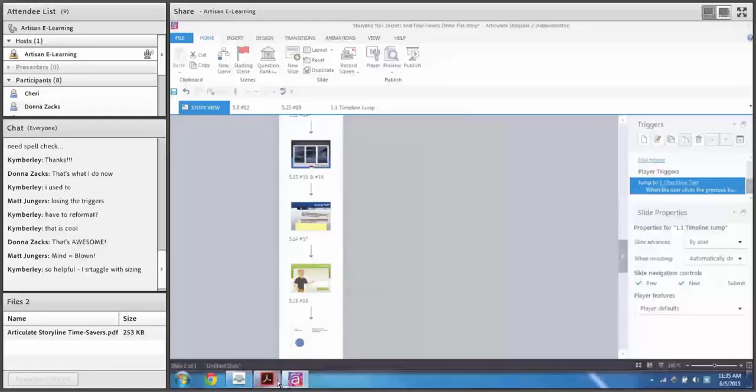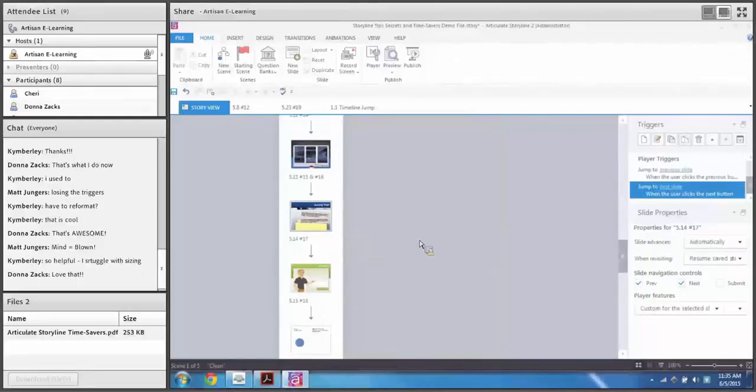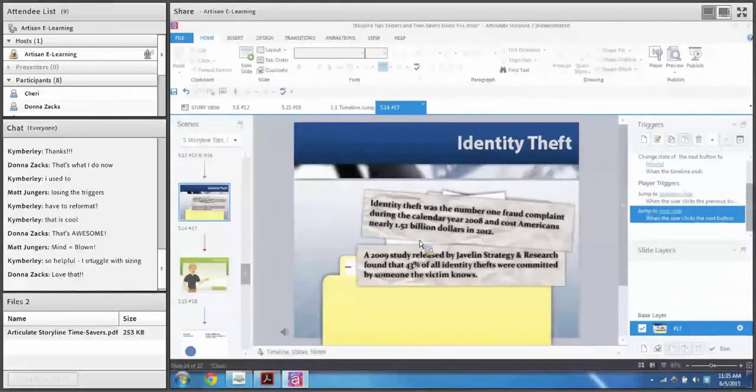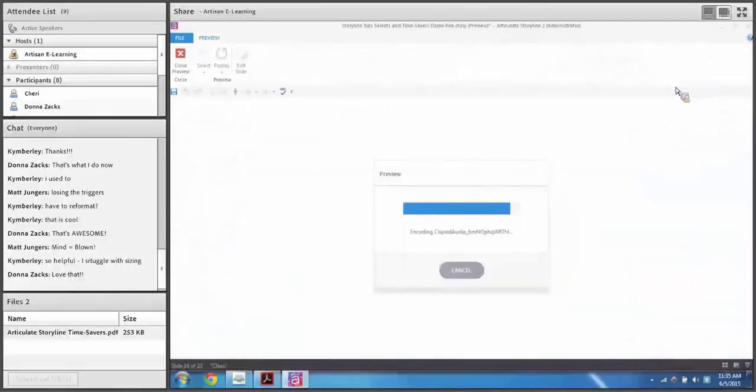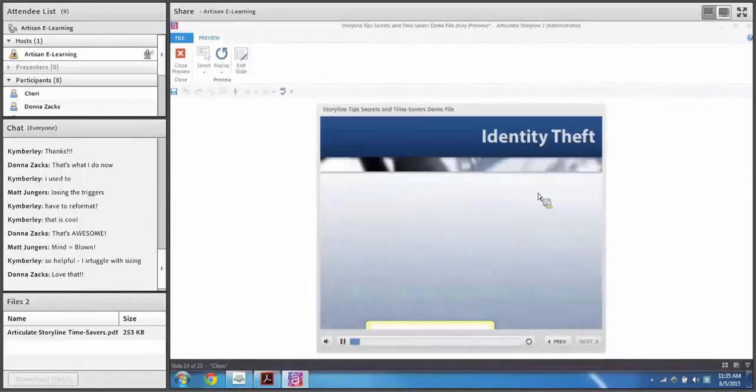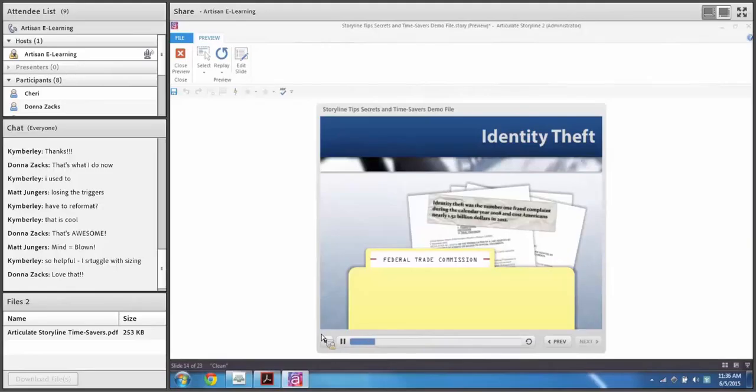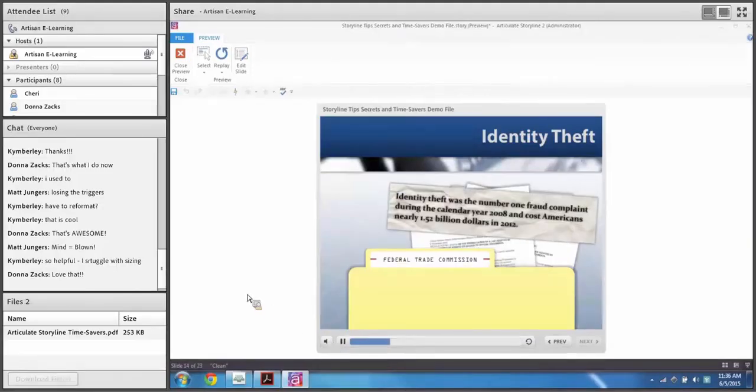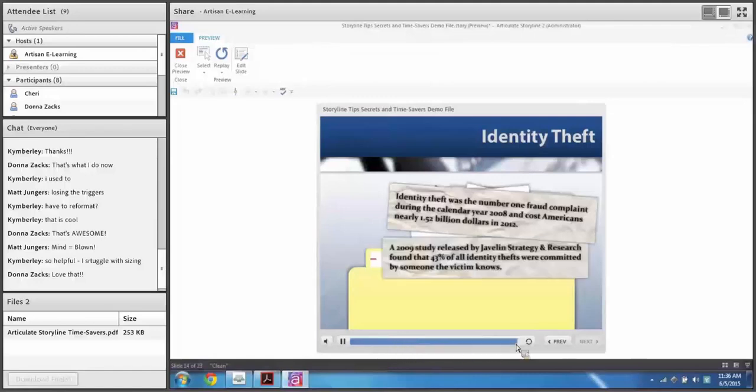Now, again, another new feature in Storyline 2, but I think it's a very cool, powerful feature. So let's say you have a slide like this. Let me preview the slide. According to the Federal Trade Commission, okay. So you have a slide like this with some audio. Now, of course, in Storyline 1, if you have the seek bar on, the user can always click and go straight to the end. Say you have a conditional trigger that says you can't jump to the next slide until the user gets to the end of the timeline. Well, of course, learners realize that they can just click to the end of the timeline to get to it.